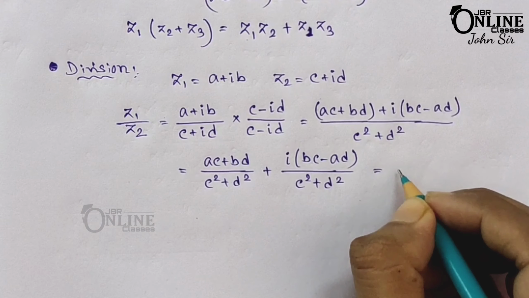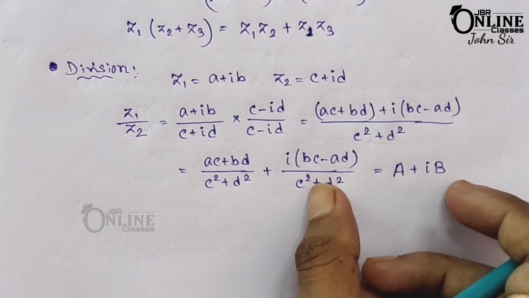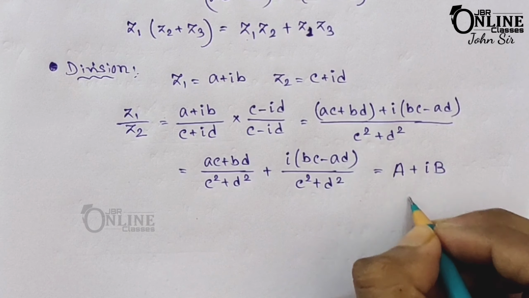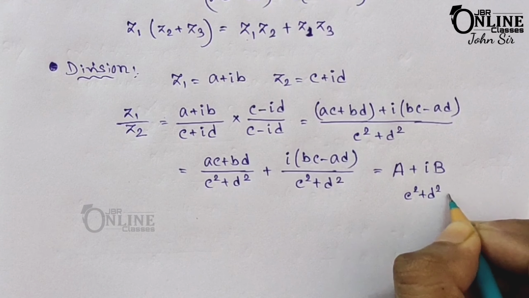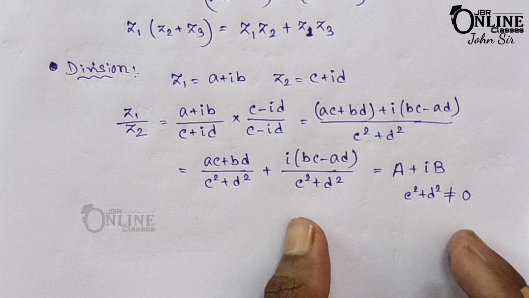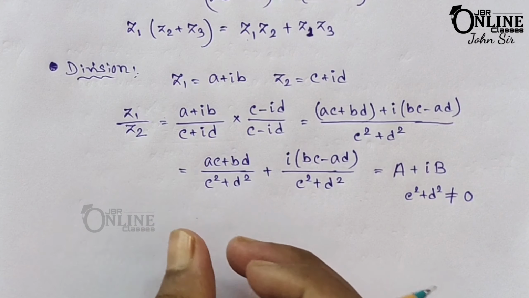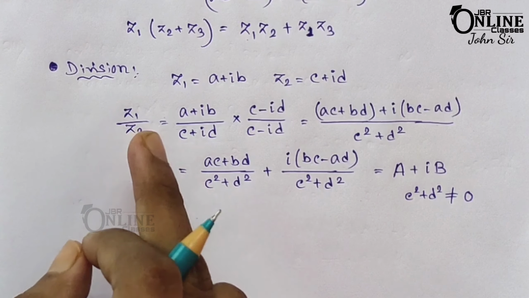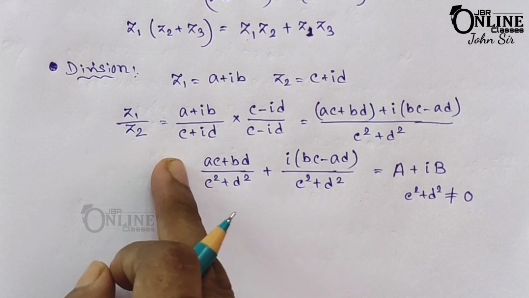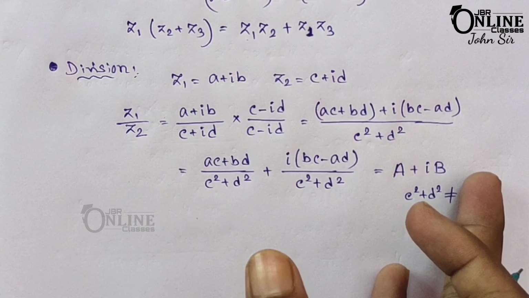Or you can also represent a plus ib by this one. Remember that c squared plus d squared is never equal to 0. That is, z2 is not equal to 0, because if z2 equals 0, then c plus id equals 0, and in that case c equals 0 and d equals 0.